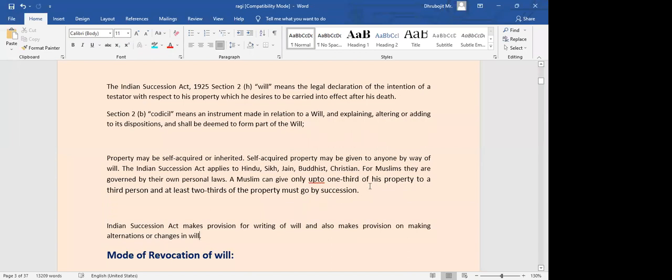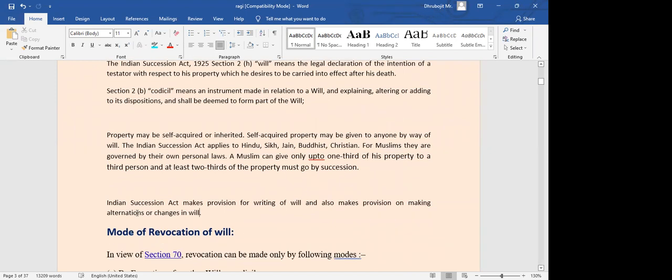If he is alive, and he wants to give to a third party, he can give it to a third person by way of gift, but he cannot say that after my death it will go to a third person. Only 1/3 of it can go to a third person after his death. While he is alive, he can gift it. No limit, no problem over there. When he is alive, he can give 100% of it also. This is for self-acquired property.